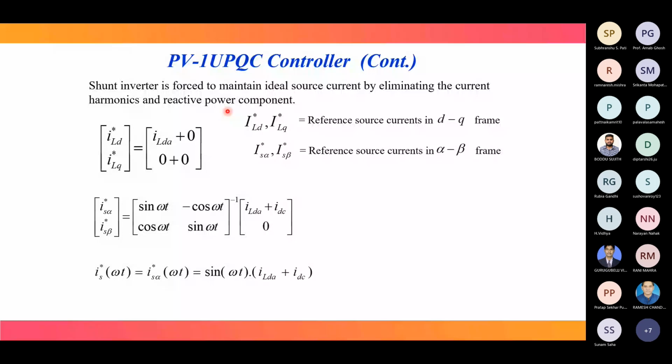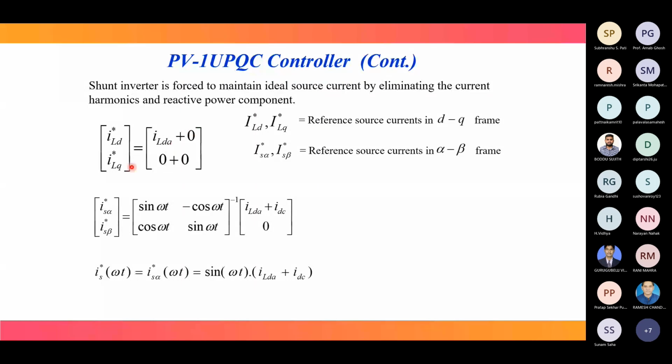This 0 means we have omitted the harmonic component, because I_LDA plus the harmonic component is there. Then the reactive component, we have totally omitted, since the reactive component has two parts, one fundamental and another harmonic. Both are omitted for reactive power compensation.